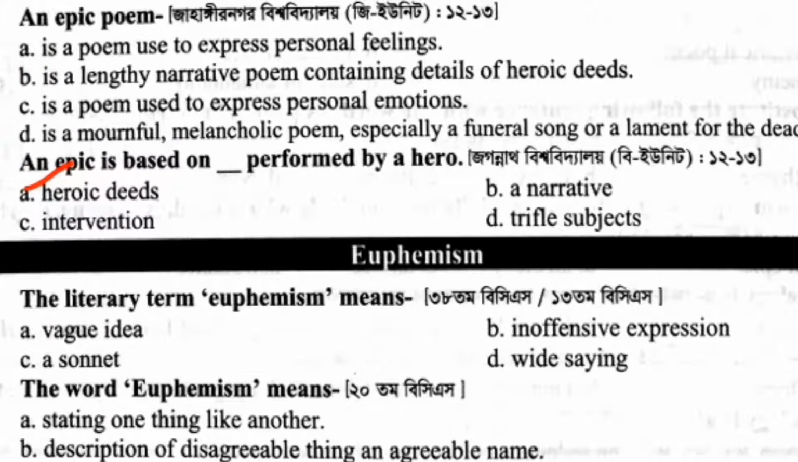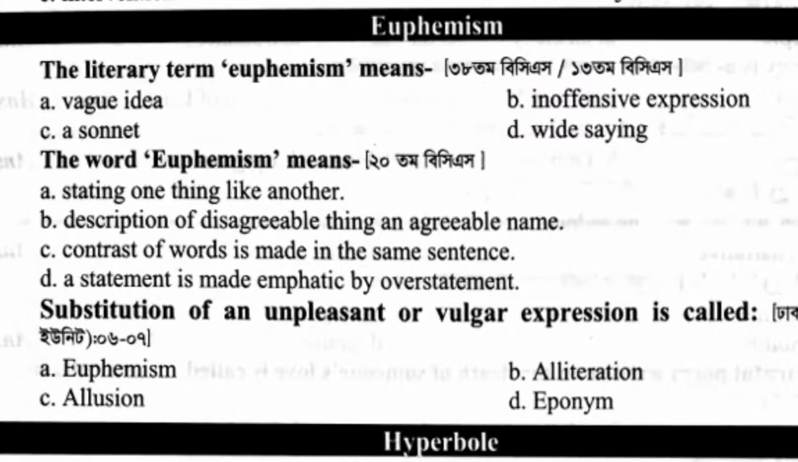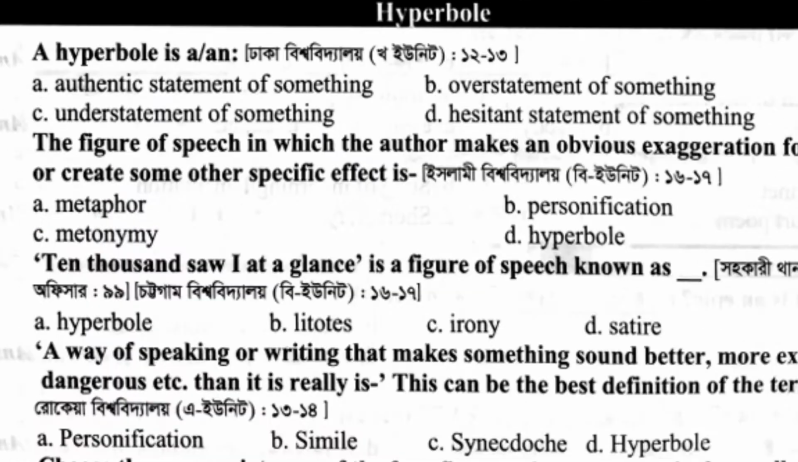The literary term euphemism means inoffensive expression. The word euphemism means description of a disagreeable thing by an agreeable name. Substitution of an unpleasant or vulgar expression is called euphemism. A hyperbole is an overstatement of something.